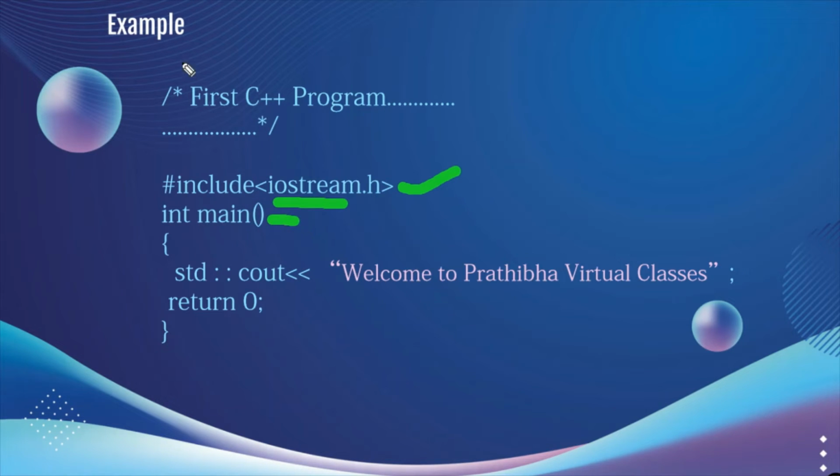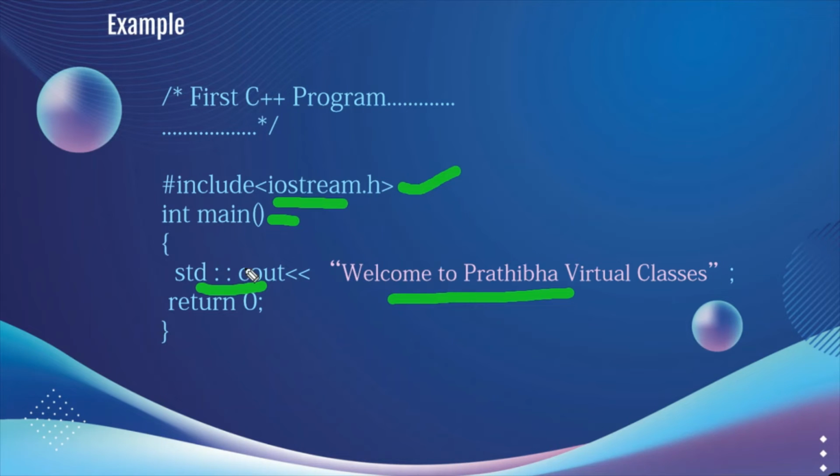This is a simple program, and here we used std double colon cout, and this is the insertion operator. These can be used when we are not specifying the namespace. And this is the string which is to be displayed as the output. The insertion operator sends the string on its right side to cout, the output object, to the output screen.